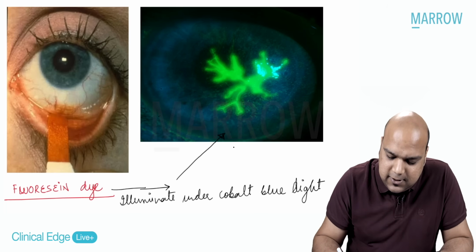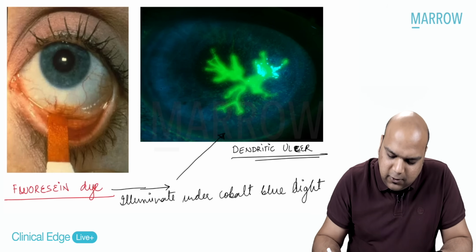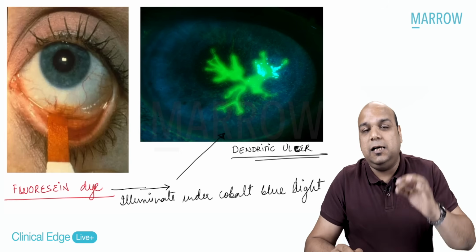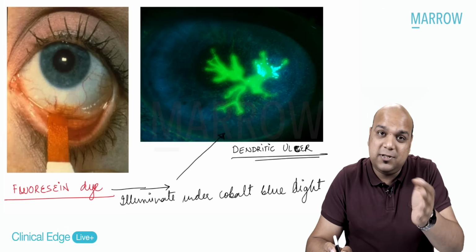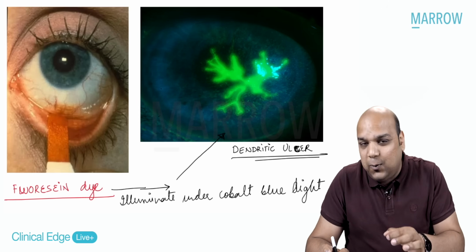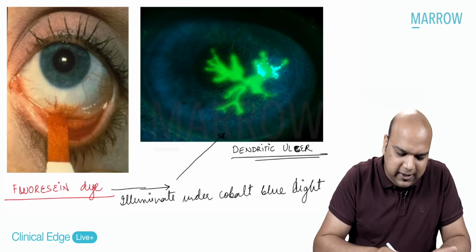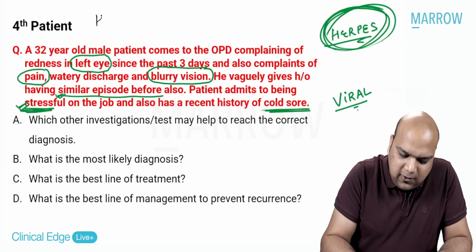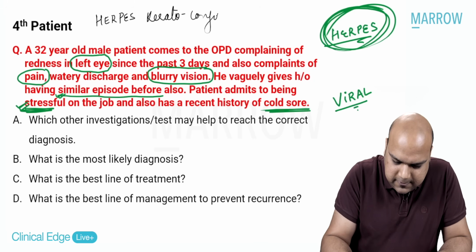Now, what is my diagnosis when I do this? I see a case of dendritic ulcer. As soon as I see a dendritic ulcer, what have I seen already, everybody? I have seen corneal anesthesia. I know the patient is having cold sore. The patient has previous episodes, reactivation. I know that the patient has pain, blurring of vision, and redness. I now know that I am talking about a case of herpes keratoconjunctivitis.